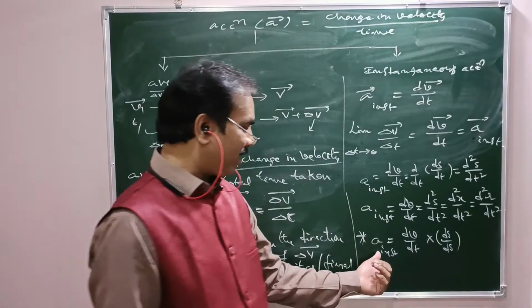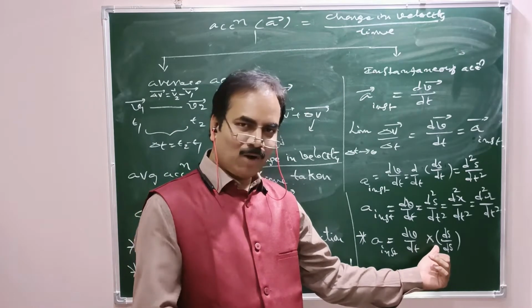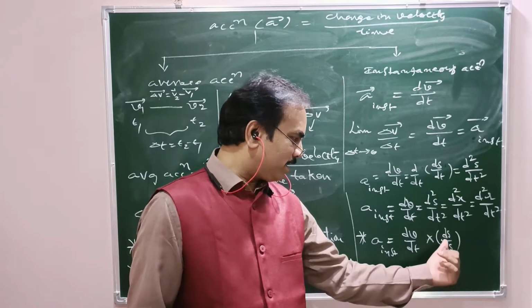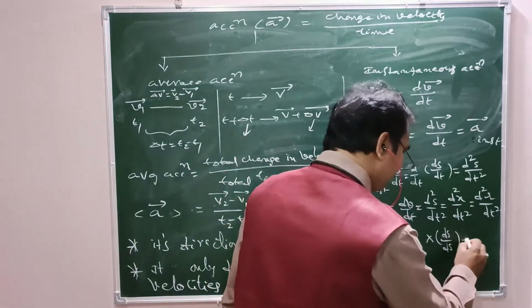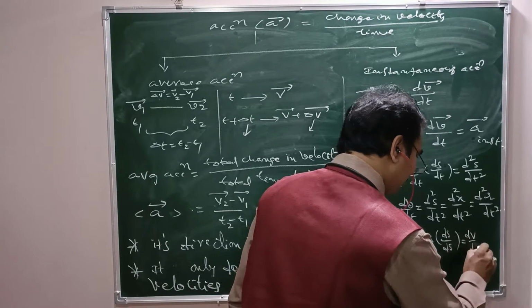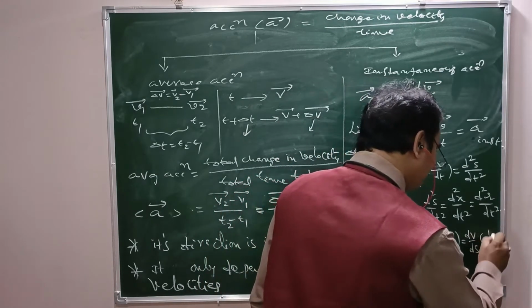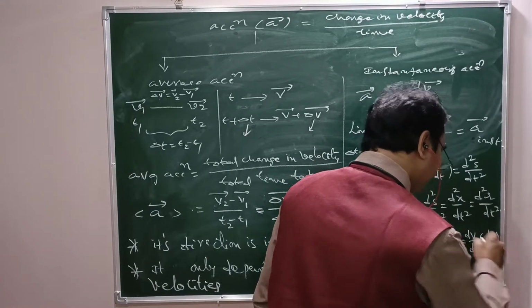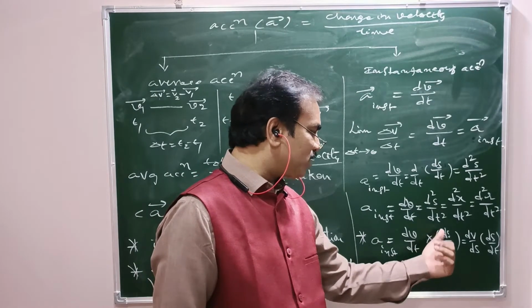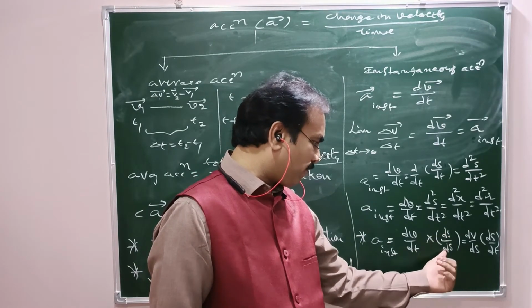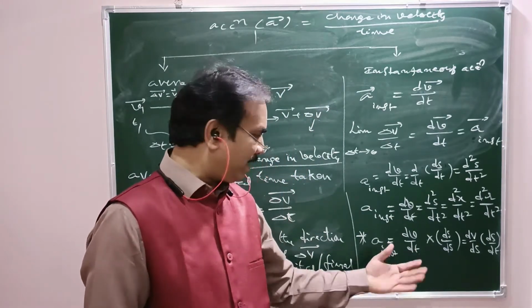Acceleration a equals dv by dt. With a small modification, we multiply and divide by ds: dv by ds into ds by dt. So instantaneous acceleration equals dv by dt multiplied by ds by ds. On cancelling both, we are left with dv by dt. Nothing wrong by taking it like that.